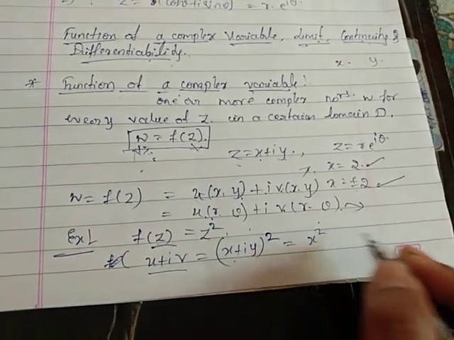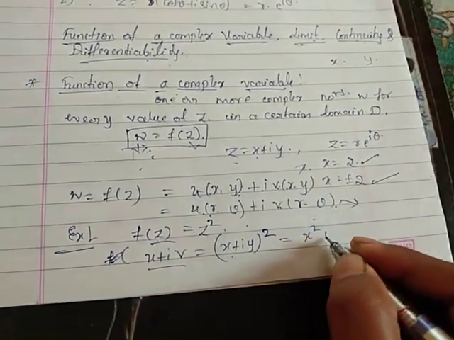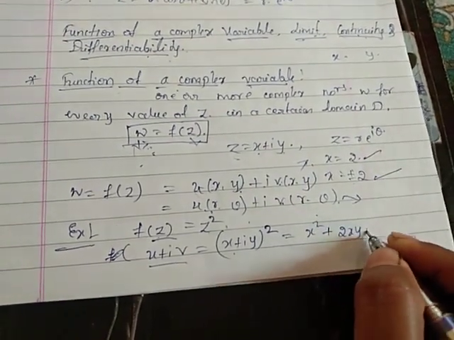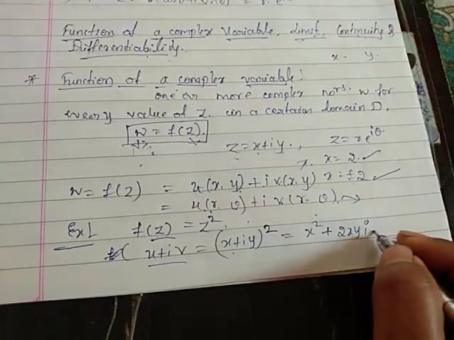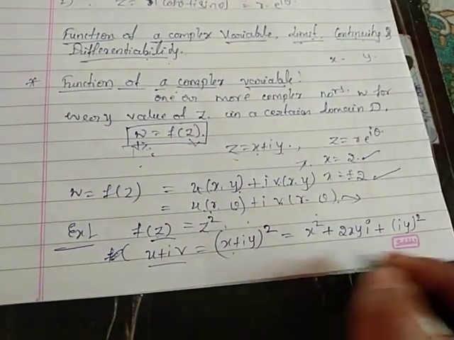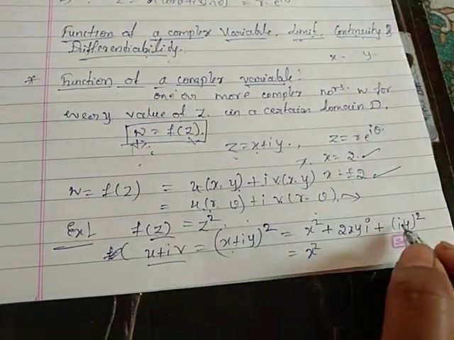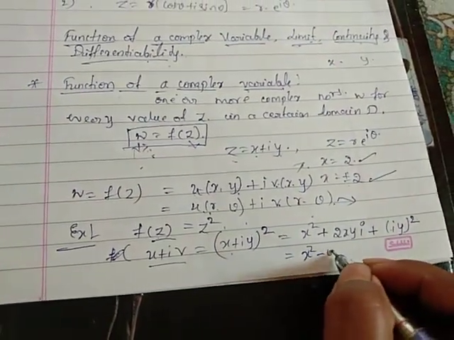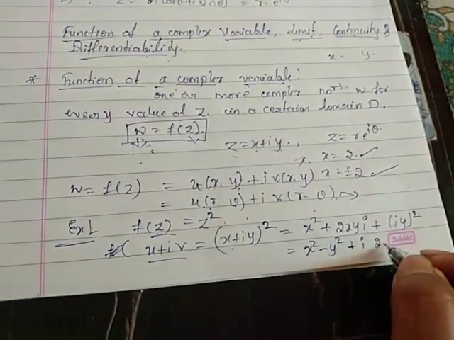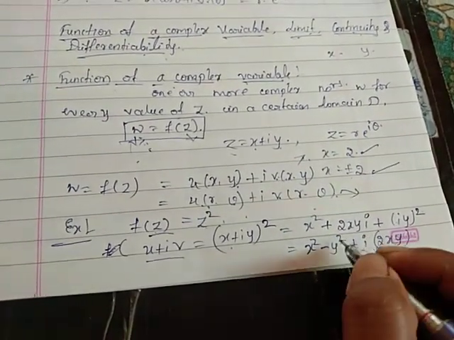It is x square plus 2xy into i plus i into y whole square, that is x square, i square is minus 1 into y square, plus i into 2xy.